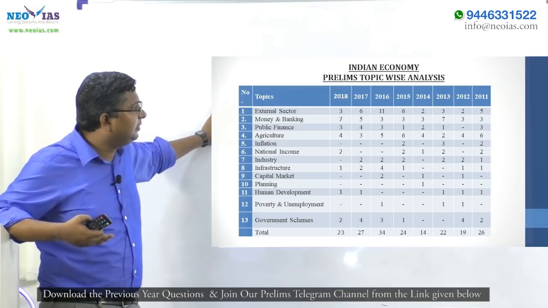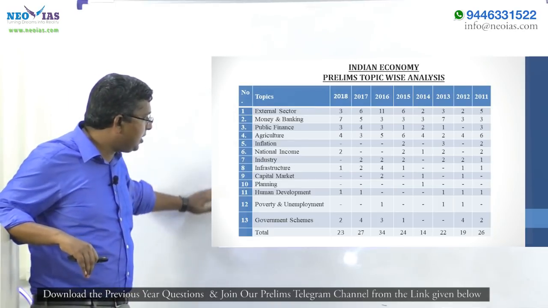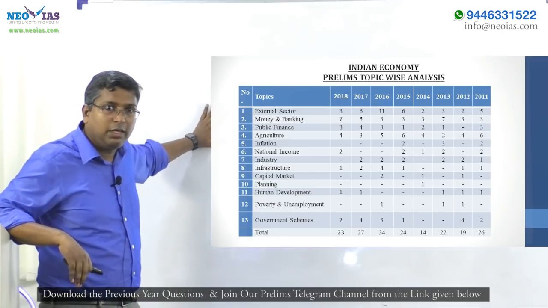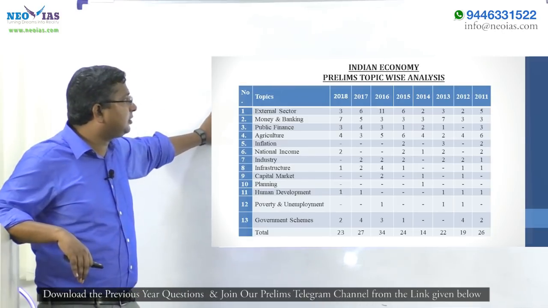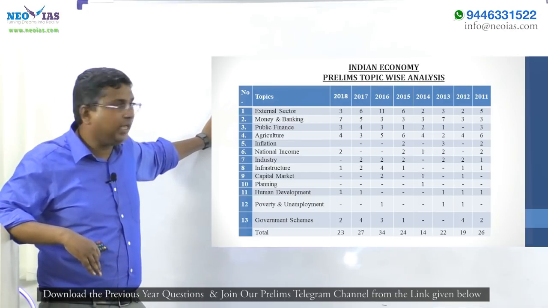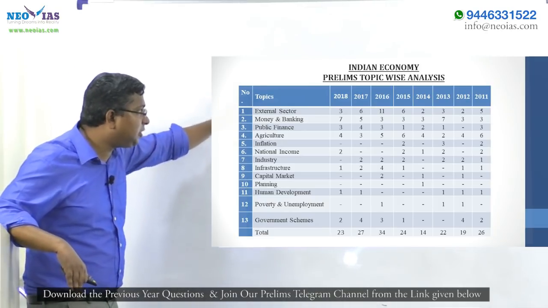In 2015, 15 questions. So within economy, there are certain topics to which you can give more time, these 4 core topics. We will cover them first. So just have an idea of the external sector and what major topics you have to study.